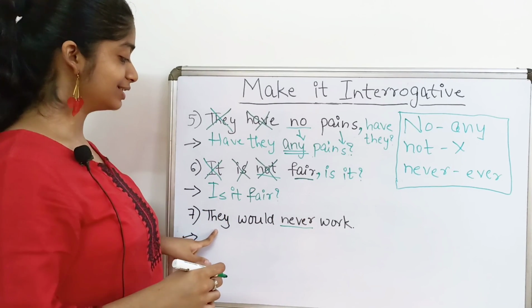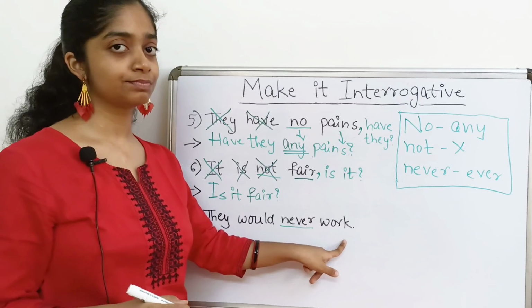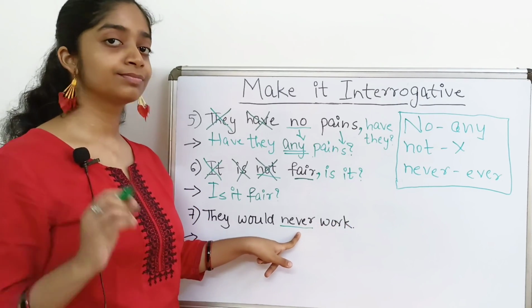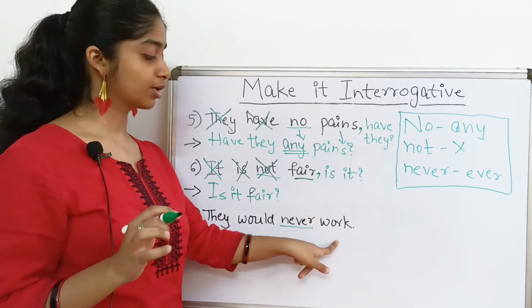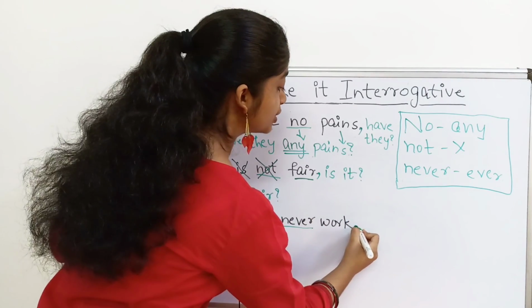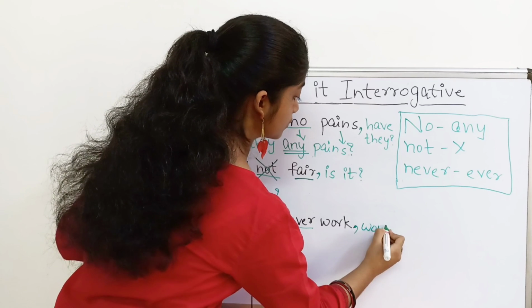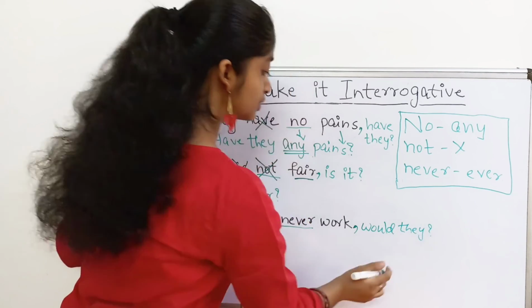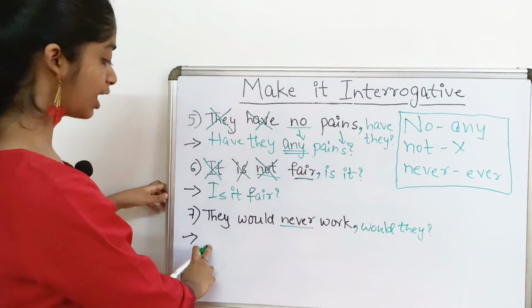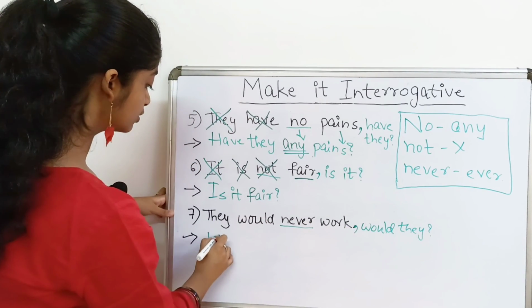The next one is they would never work. Again never is the negative word over here. They would never work. So the question tag will be would they? Question mark. You have to bring the question tag down in your final answer.